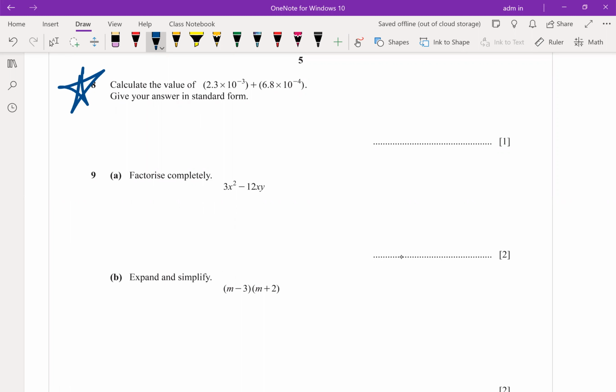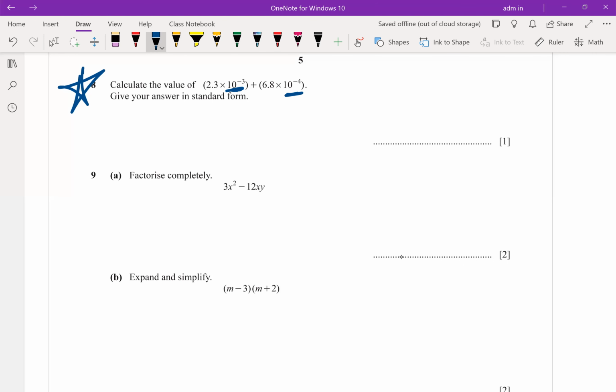For this question, I think the calculator is okay. But I will explain without using the calculator how to show your working, especially how to take the common factor. Which is the common factor? 10 to the power of -3 or 10 to the power of -4? Do you remember when we take the common factor with the lowest power? Which is the lowest power? -3 or -4?